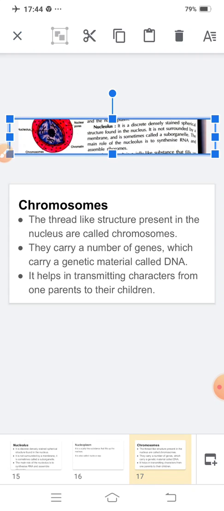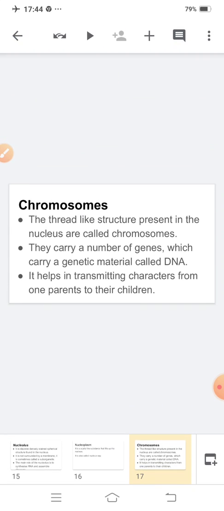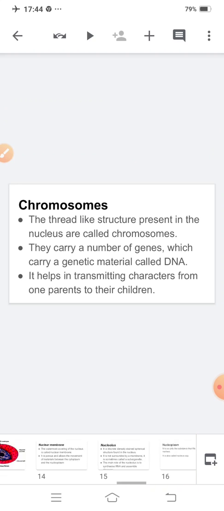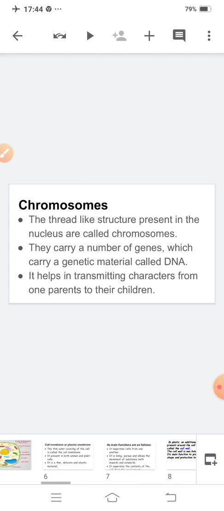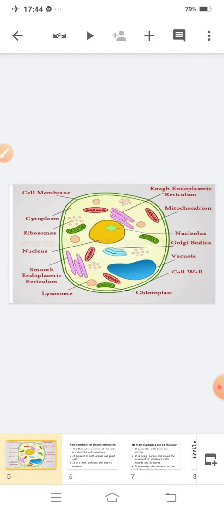Now, chromosome. The thread-like structures present in the nucleus are called chromosomes.